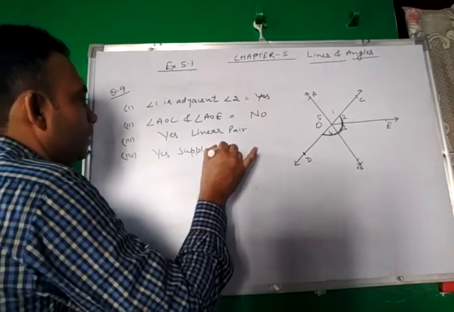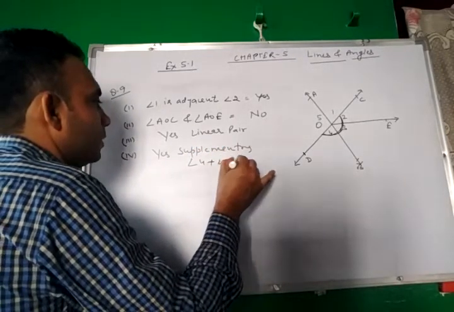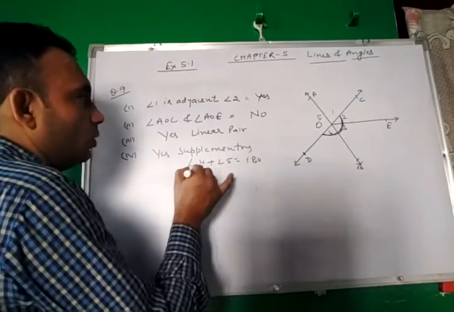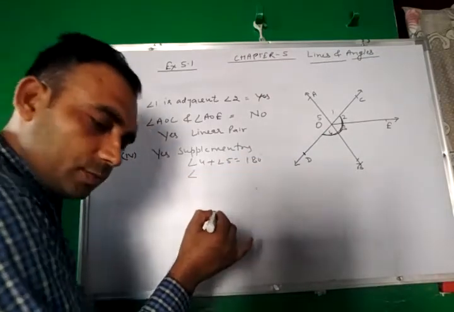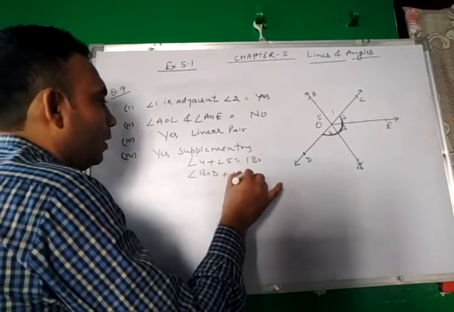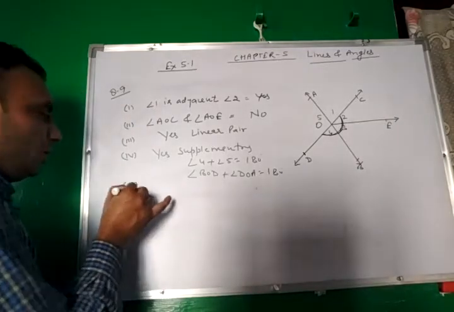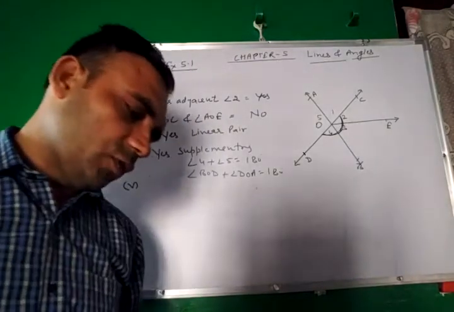Yes, supplementary, because angle 4 plus angle 5 is equal to 180, implies angle BOD plus angle DOA is equal to 180. Part fifth. What is fifth part?